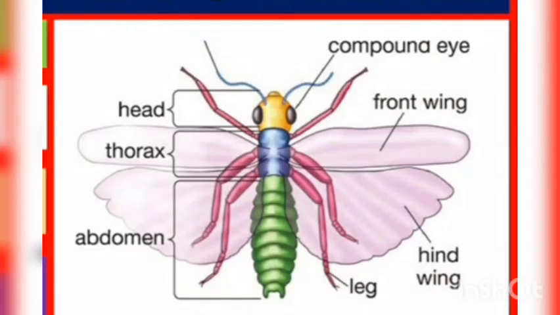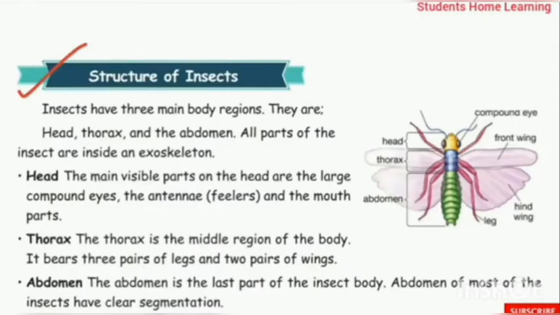Next chapter, structure of insects. All organisms have different structures, no children. We also have structure. The body structure, eyes, ears, nose, etc. Like that. Insects have 3 main body regions. They are head, thorax and abdomen. All parts of the insects are inside an exoskeleton. Look at the picture, children.